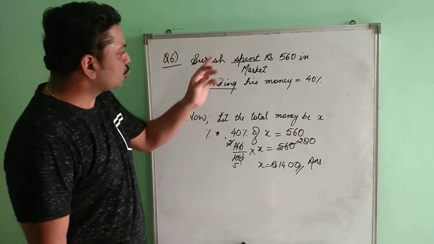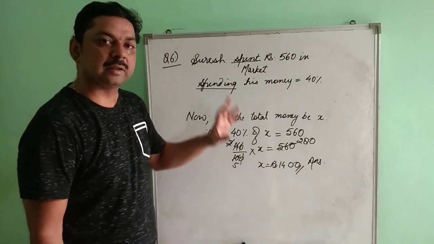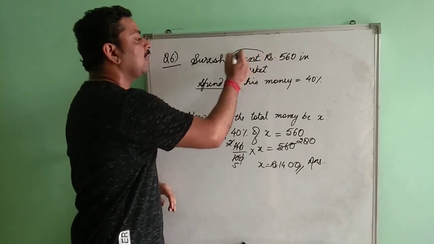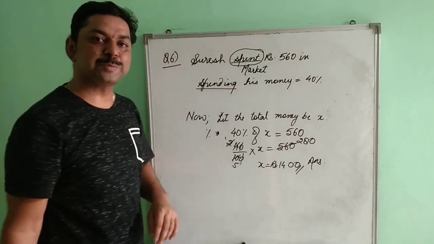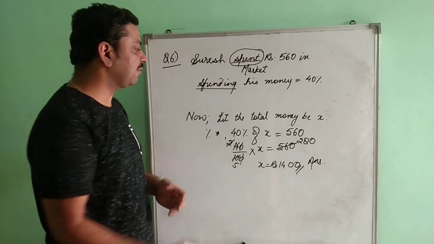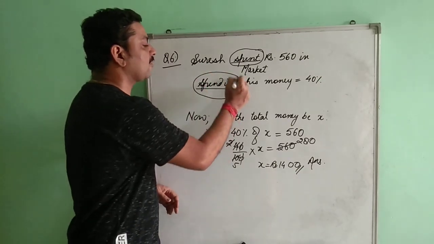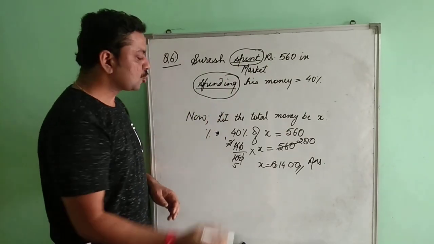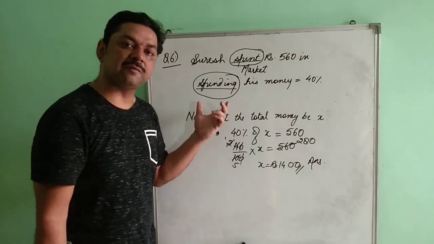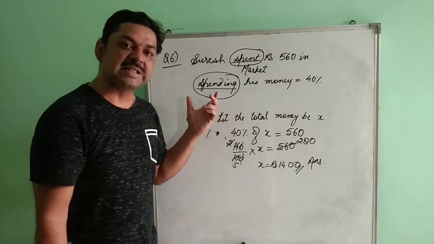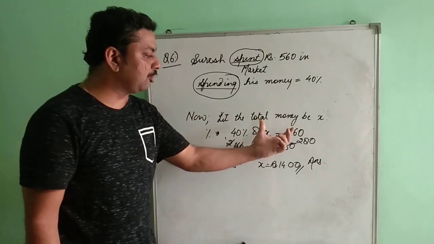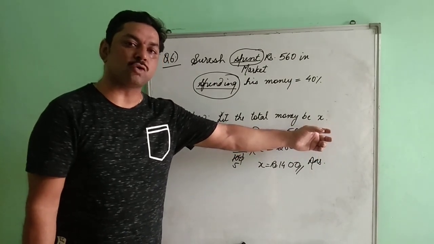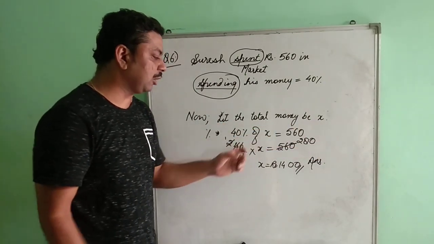It says that Suresh spent rupees 560 in the market. The spending of his money is 40%. So that means over here the value of spending is given and the percentage of spending is given to you. So it means that both are similar. Clear? So we will not find out the percentage for the saving part. In that case, we will take the total money to be X.